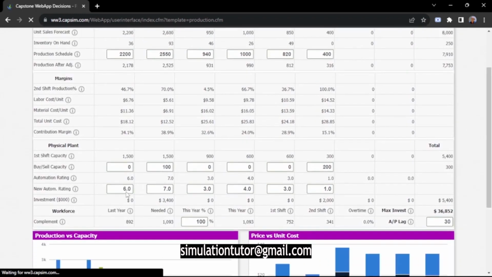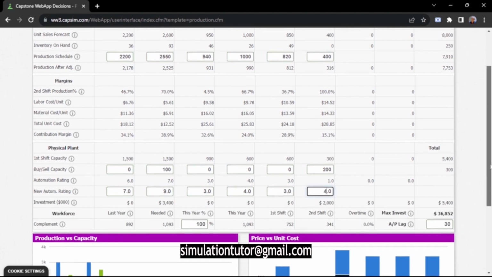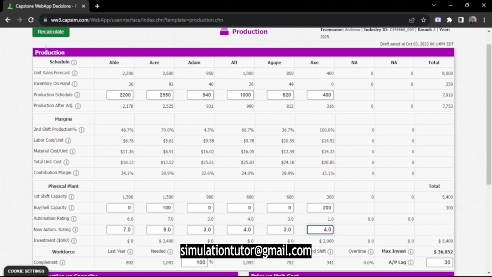Then in automation, I'll still invest. This one I'll give it 7. Then the low-end product I'll give it 9. Then this one I'll give it 4. So, recalculate.